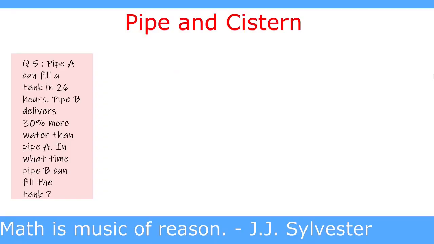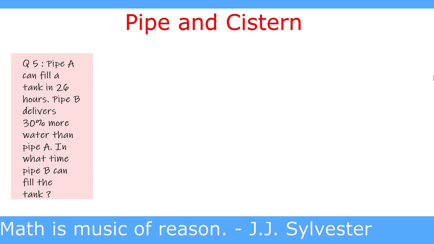Our question is, pipe A can fill a tank in 26 hours. Pipe B delivers 30% more water than pipe A. In what time can pipe B fill the tank?